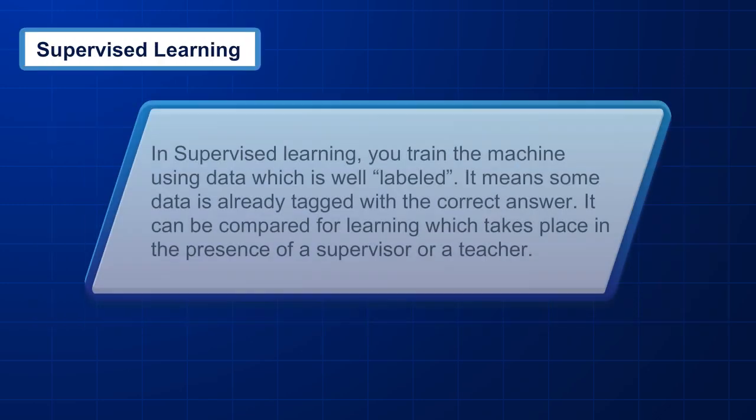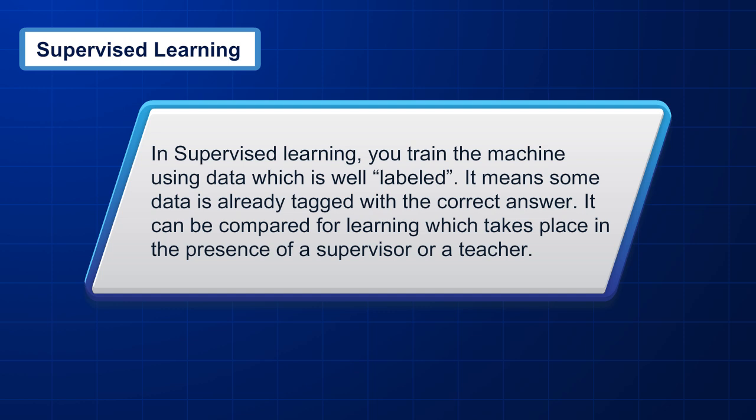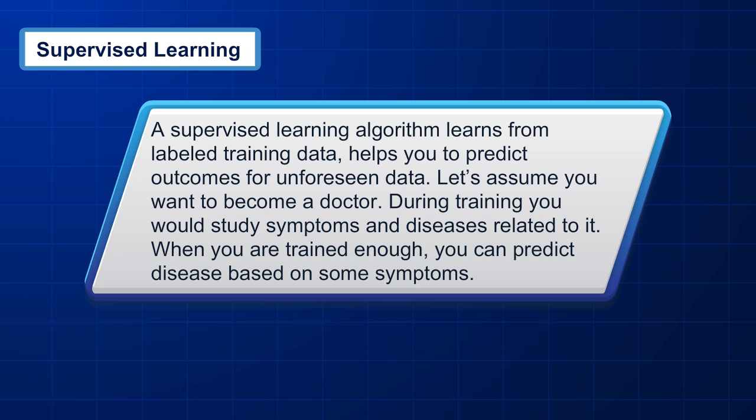Supervised learning. In supervised learning, you train the machine using data which is well labeled. It means some data is already tagged with the correct answer. It can be compared to learning which takes place in the presence of a supervisor or a teacher. A supervised learning algorithm learns from labeled training data and helps you to predict outcomes for unforeseen data.